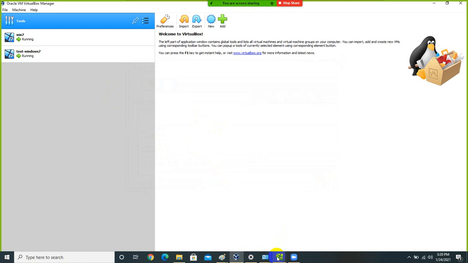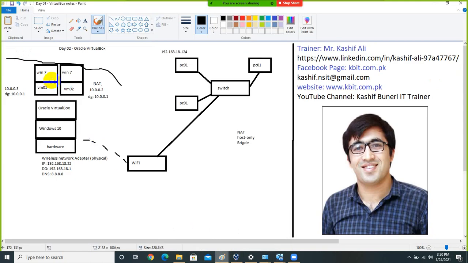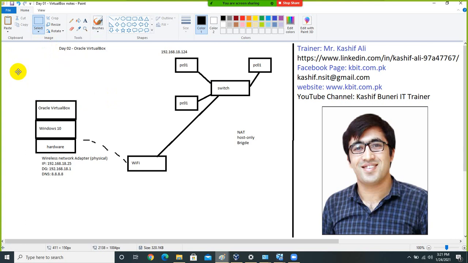For example, someone gives you a task that this virtual machine should have two adapters, and one adapter is connected to your wireless network and the other adapter will be connected to host only network. Suppose this is your firewall. Let me just draw another example for you guys. Okay, let me remove it.